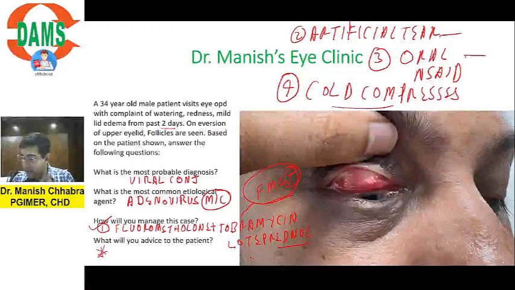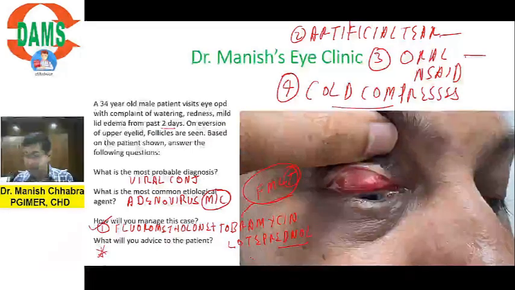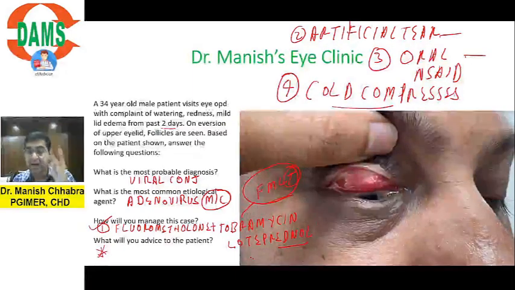Okay. Arunava, absolutely correct. Moxifloxacin you will not give. Tobramycin can be given in children. Moxifloxacin is avoided in children, right? So that is why I told you in adults you can add moxifloxacin as well. Otherwise, 1, FML-T, fluorometholone with tobramycin. 2nd, artificial tears, any good artificial tear. 3rd, oral NSAID, and 4, cold compresses.